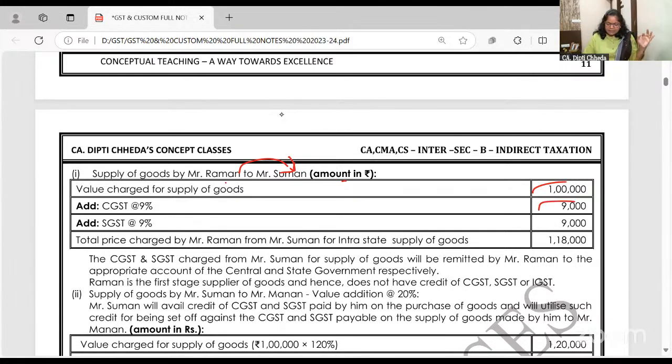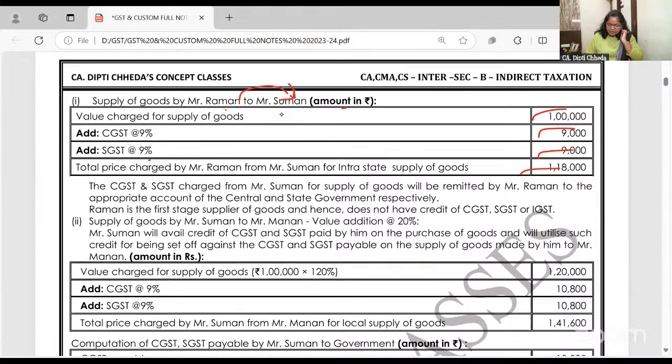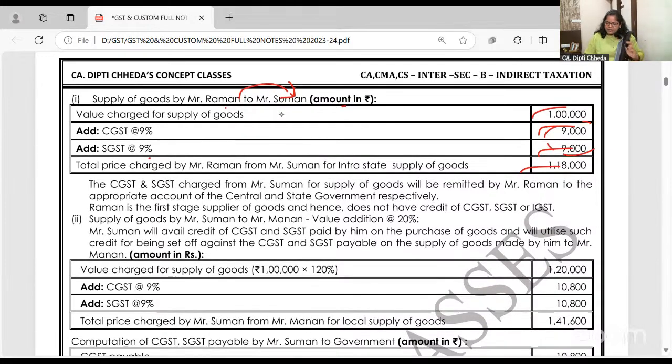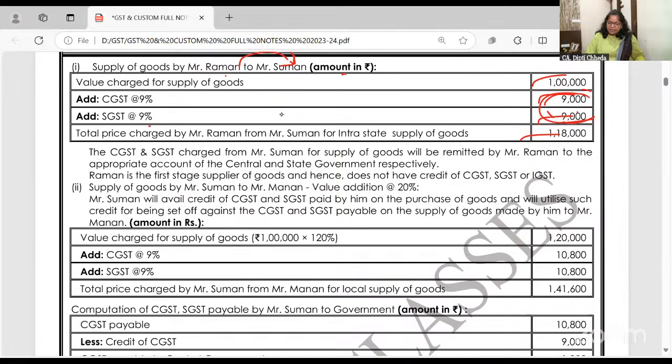CGST 9%, SGST 9%. R has sold to S. S is also registered. S will take credit of this. And the value addition is how much? 20%. So because S is taking credit of this, R to S is over.